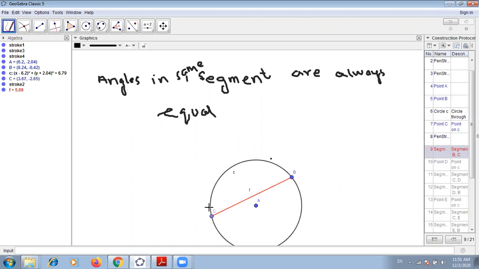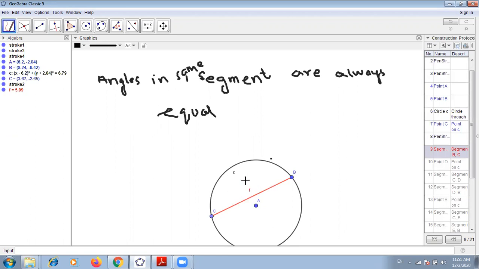Or you can say CB is one arc. This is the minor arc, and this will be the major arc, because this arc is smaller and this arc is greater. So that is the greater arc, the major arc, and that is the minor arc.